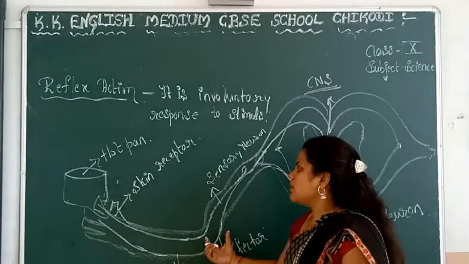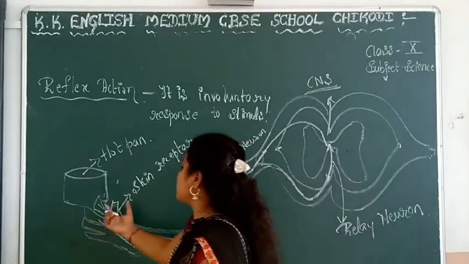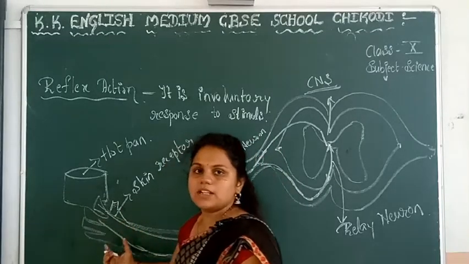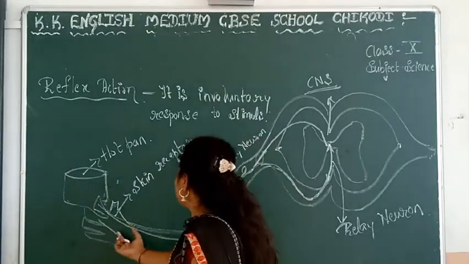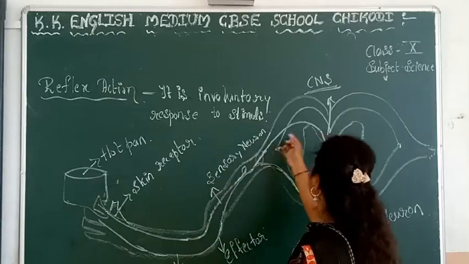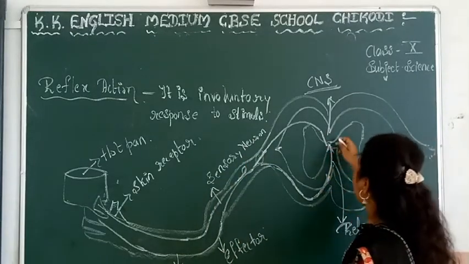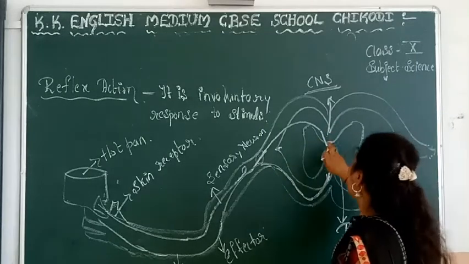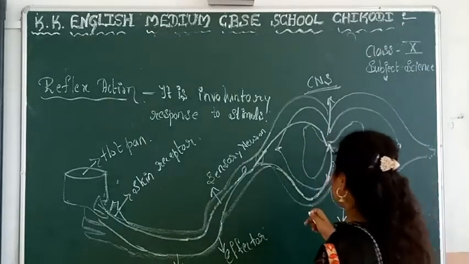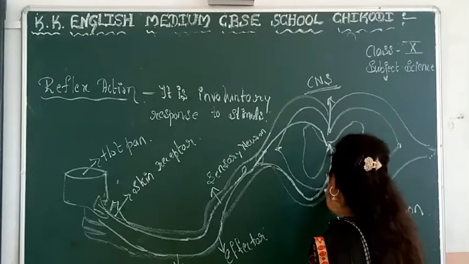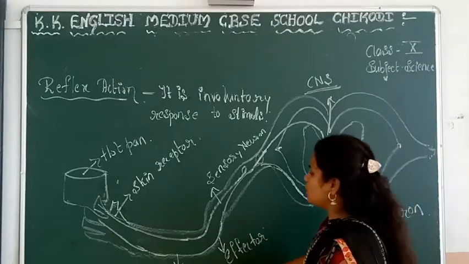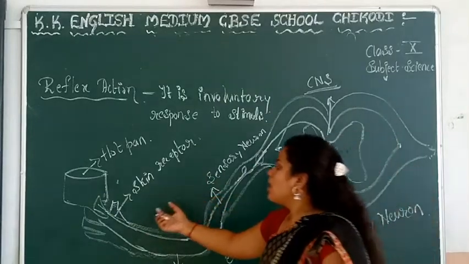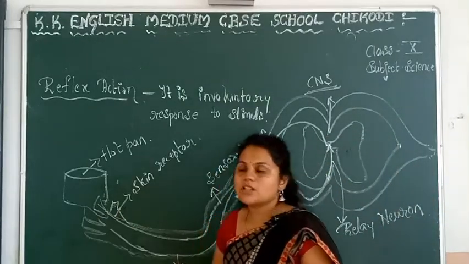The information detected by our receptor, that is the skin, passes through the sensory neuron to the central nervous system. Actually it passes to the brain, but in reflex action this information reverses, and through the relay neuron to the motor neuron, suddenly it gives the reaction. So this is the concept.